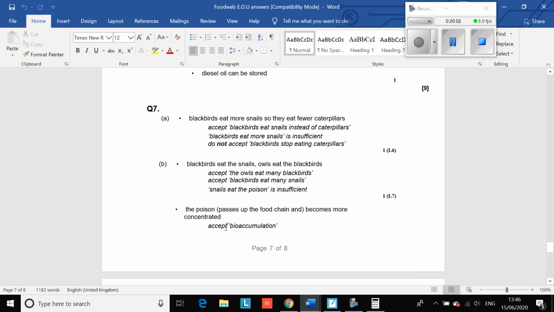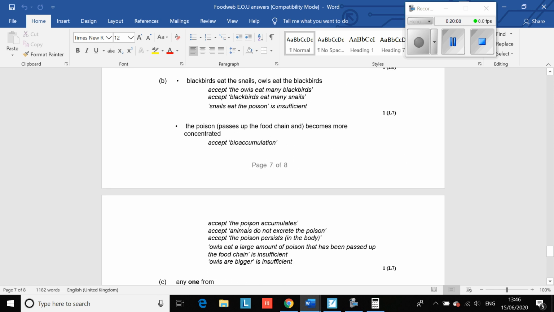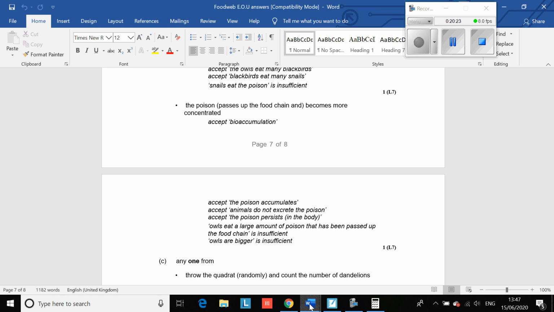A word you might get used to is called bioaccumulation. Basically, the poison accumulates in living things. Poison accumulates, animals can't get rid of the poison, or the poison just stays there, persists. Owls eat a large amount of poison that can be passed up the food chain. I'm afraid you can't have, though.